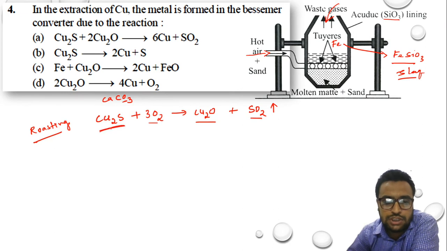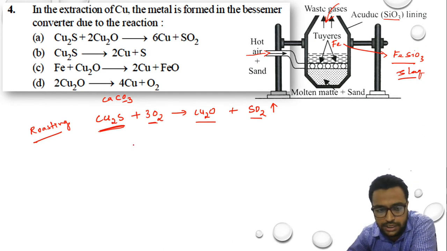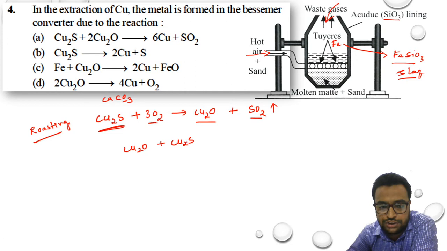But when we talk about sulfide ores, in a sulfide ore there is no oxygen pre-present inside the ore, so that's why the reaction has to be carried out in the presence of air. So copper sulfide in reaction with air will form copper oxide plus sulfur dioxide. Whatever copper oxide is formed, that is nothing but our Cu2O, and it will again react with the remaining part of Cu2S.